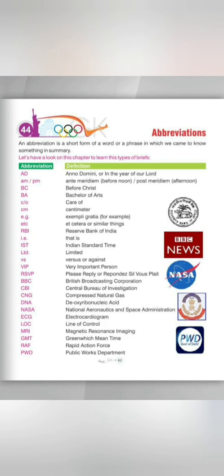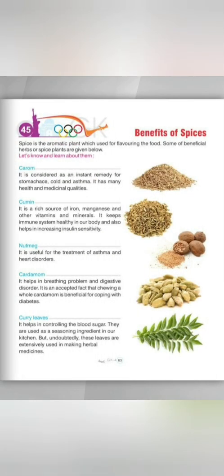Let's move to our next chapter now, which is chapter number 45, benefits of spices. Spice is an aromatic plant which is used for flavoring food. Some beneficial herbs or spice plants are given below. Let's know and learn about them. So students, spices are very beneficial for our health. In this chapter, we will read about some of the beneficial spices.